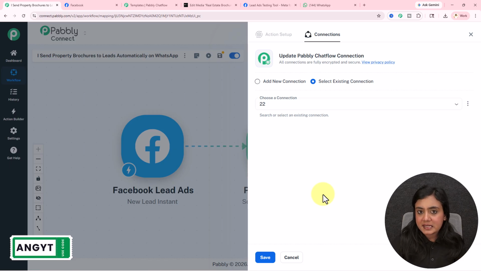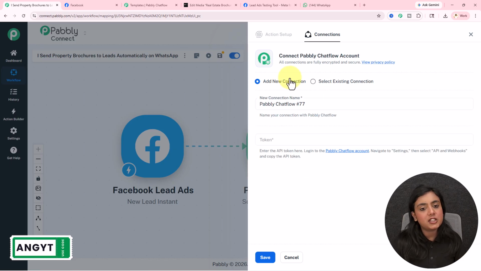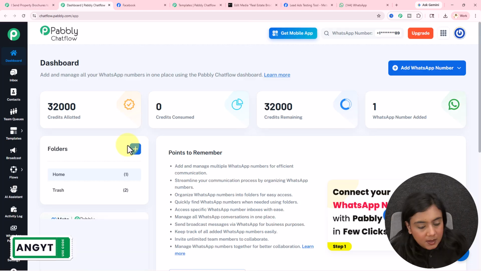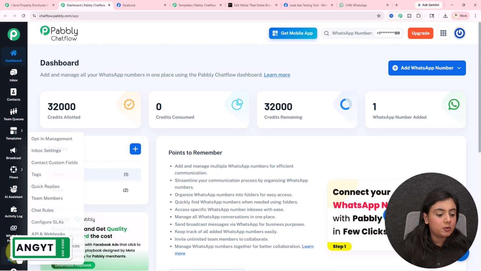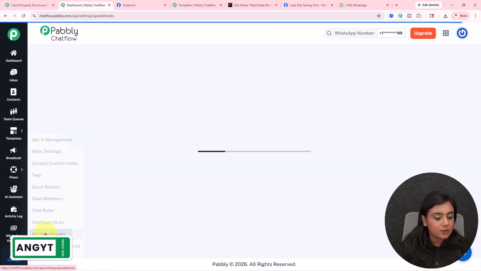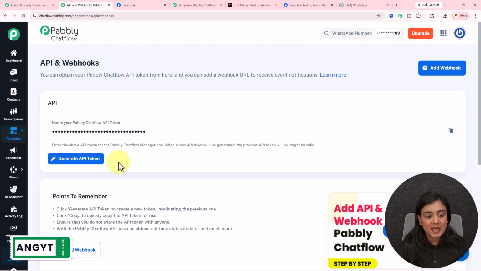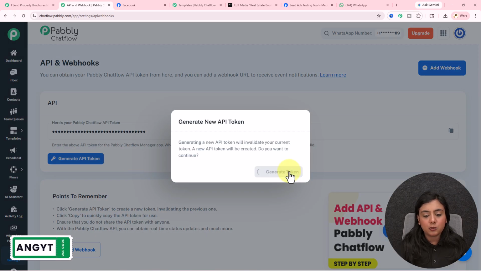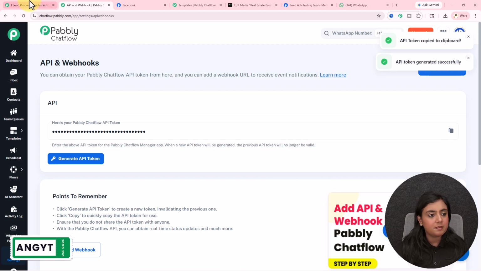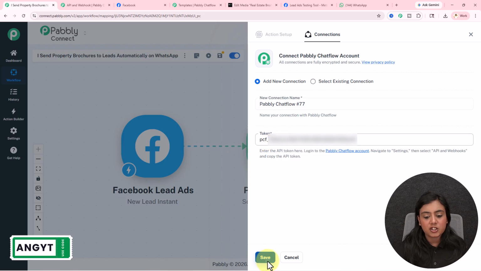Now, if you want, you can select the existing connection from before. I will teach you how you can add a new one. For that, you need to provide the token. To have the token, go towards this hyperlink right here and you will come to Pabbly Chat Flow, go towards the settings option, and under settings go to API and webhook section. This is the token. Generate the API token from here, copy this token, paste it down in the field, and this is how the connection between Pabbly Chat Flow and Pabbly Connect is created.